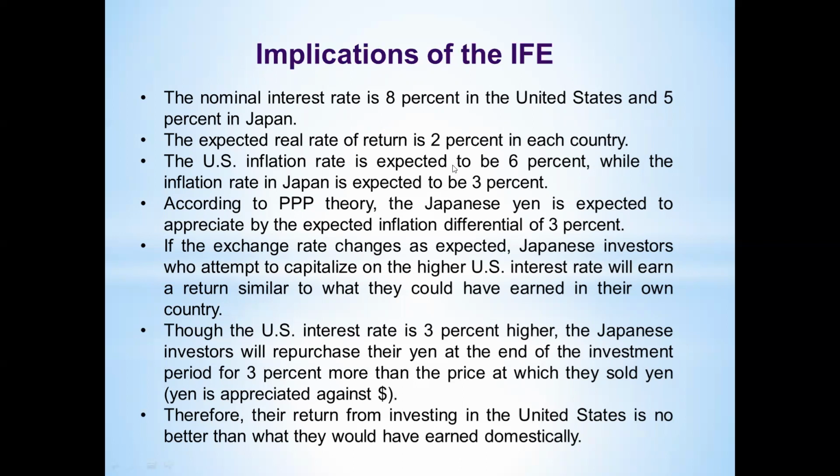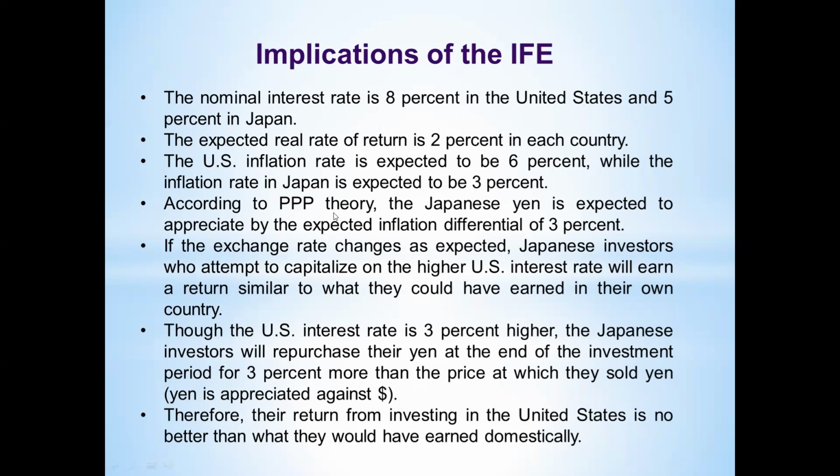Now based on the given interest rates, in the USA we have 8% interest rate, Japan we have 5% interest rate. Now we can see there is a high interest rate for USA compared to Japan. But when we come into the inflation also, we can see US inflation is 6% and Japan inflation is 3%, so real interest rate is 2%. Real එක දෙකක් හින්දා අපිට අනිවාර්යයෙන්ම පේනවා USA වල 100ට 6යි inflation එක, Japan වල 100ට 3යි.